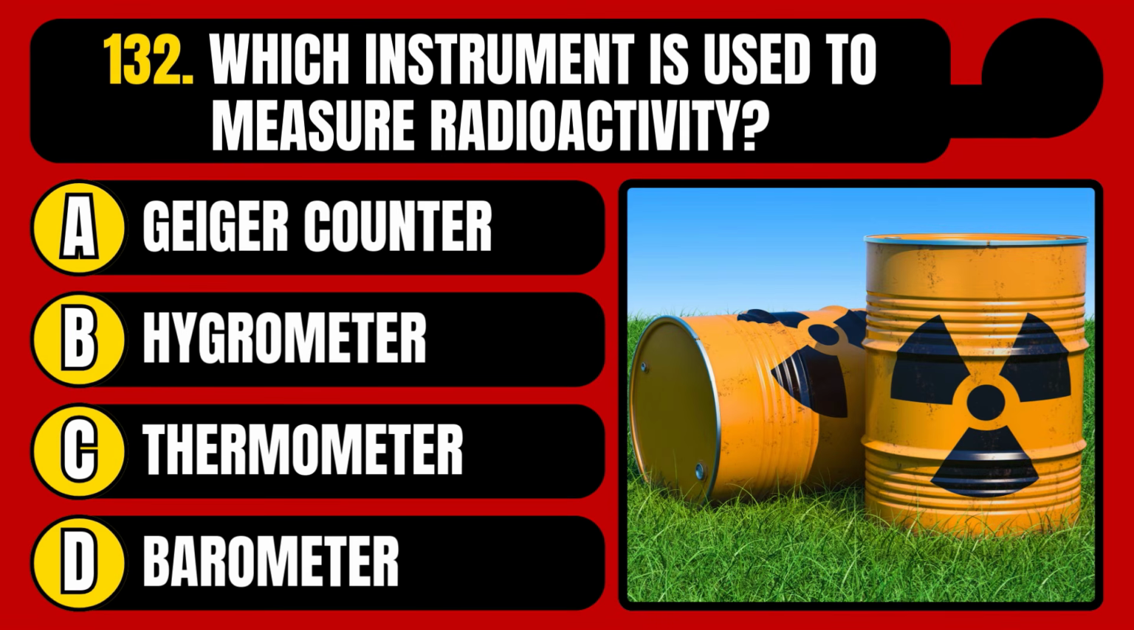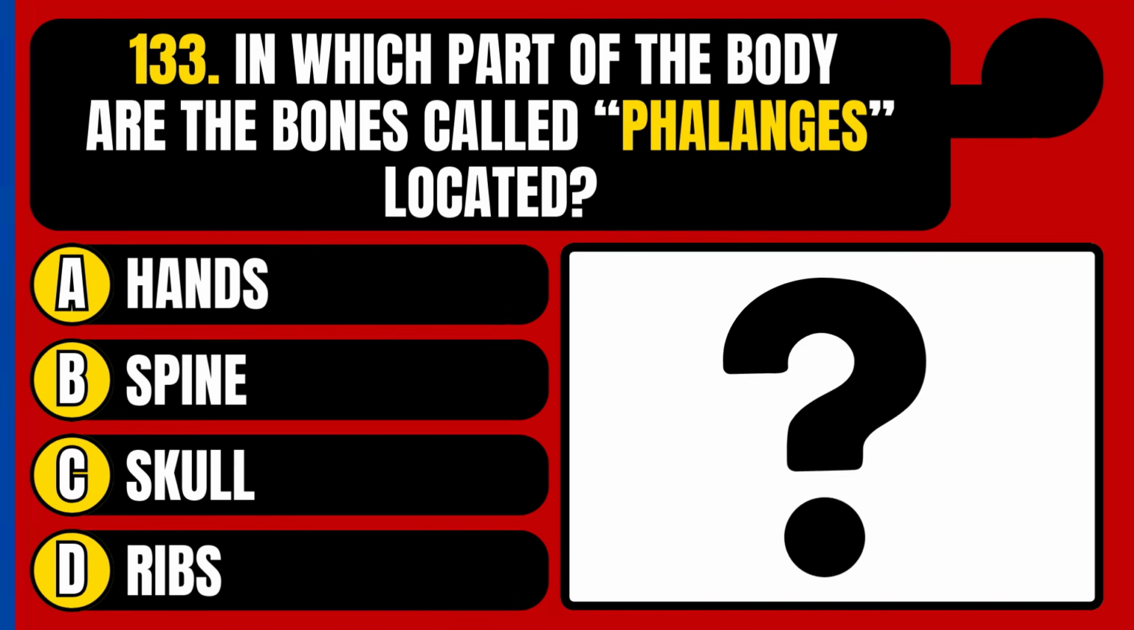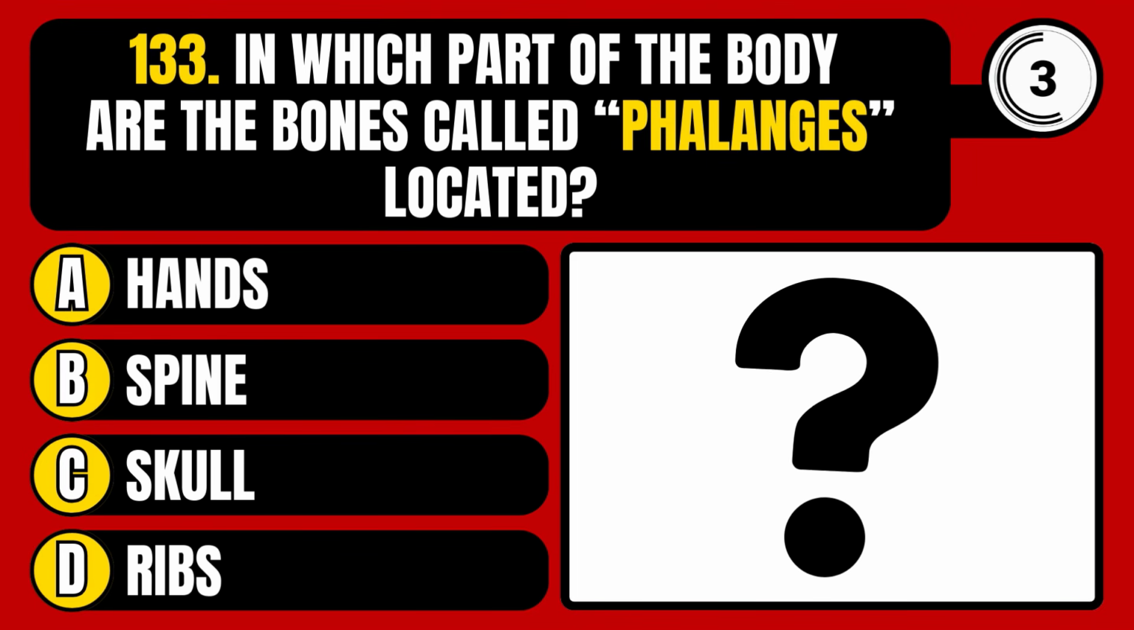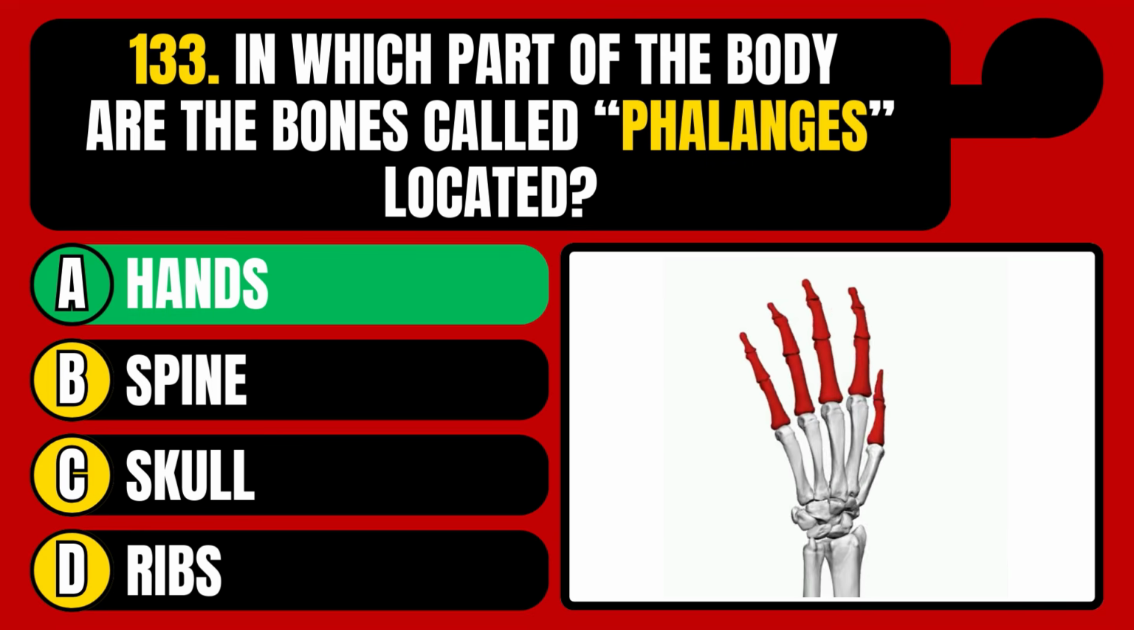Which instrument is used to measure radioactivity? Geiger counter, hygrometer, thermometer, or barometer? The correct answer is option A, Geiger counter. In which part of the body are the bones called phalanges located? Hands, spine, skull, or ribs? The correct answer is option A, hands.